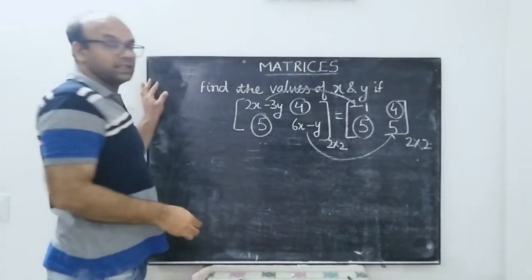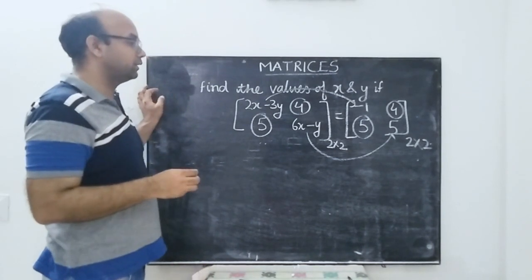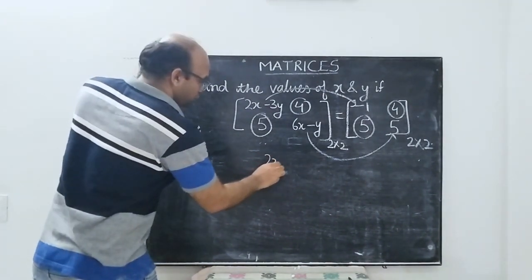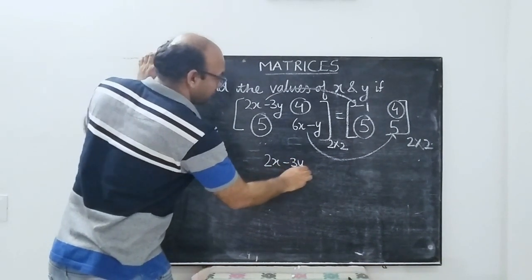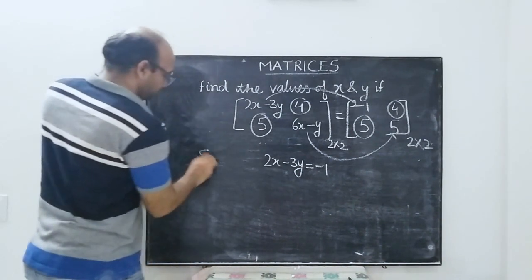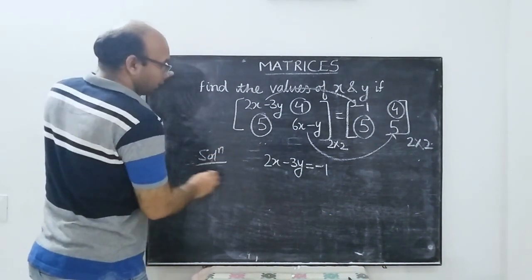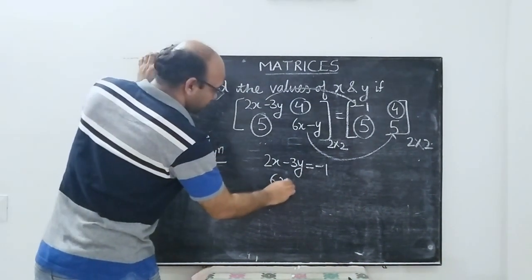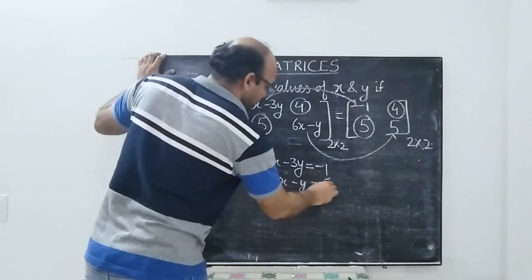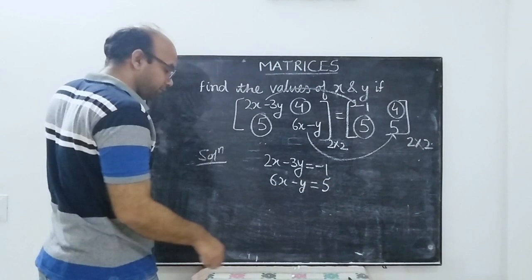How many unknowns are there? Two unknowns are there. How many equations do we require? Two equations. So you have 2x minus 3y is equal to minus 1 and 6x minus y is equal to 5. Now we just simply solve them.